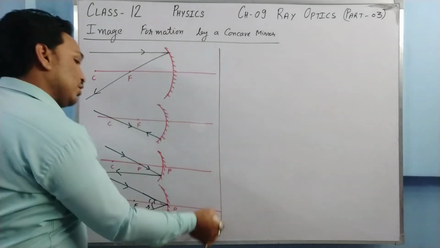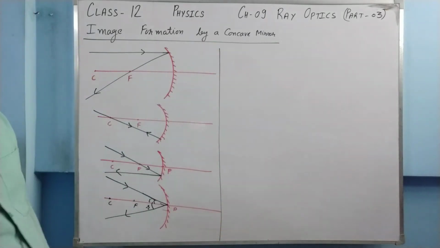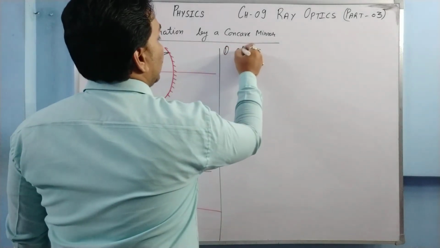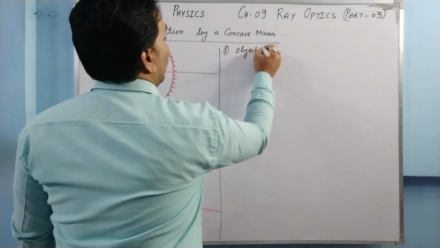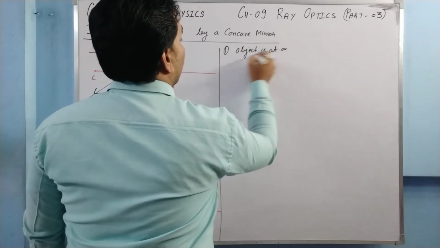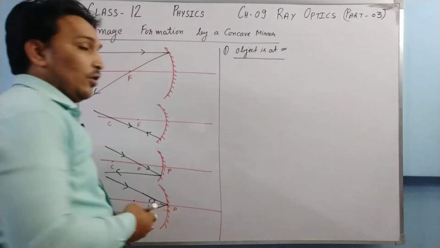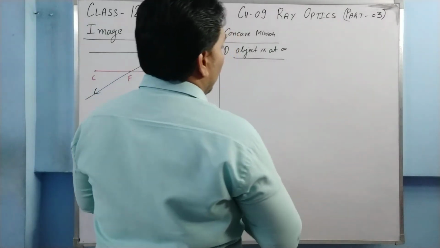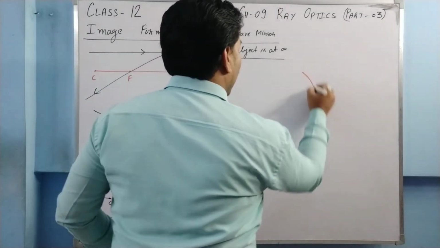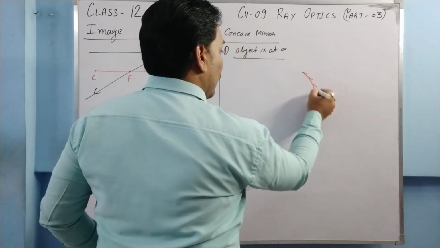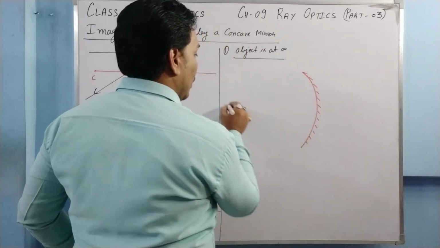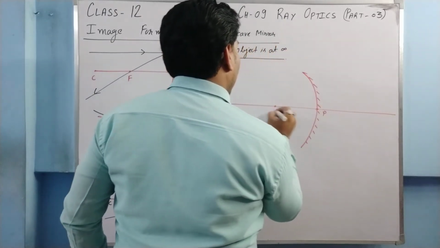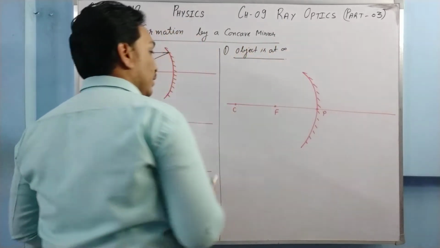For desired positions, the first position is when the object is at infinity. So if the object is at infinity, how does the ray diagram look? Say this is your concave mirror, and this is your principal axis, pole, focus and center of curvature.